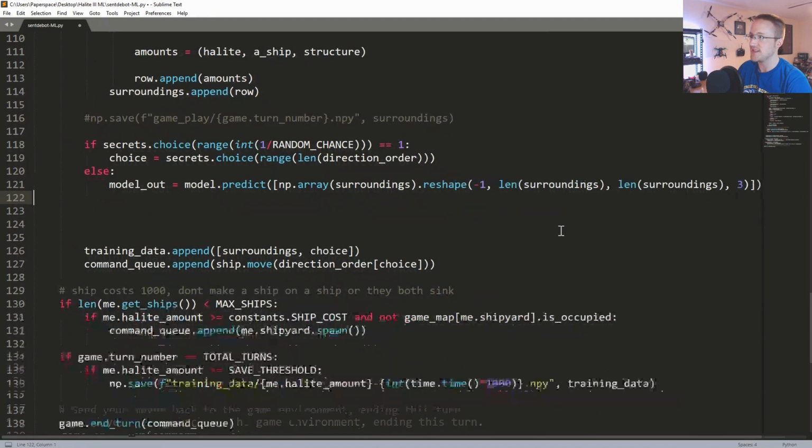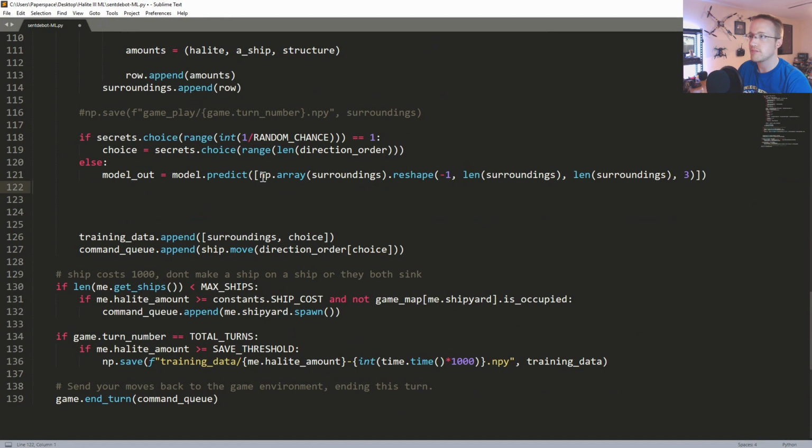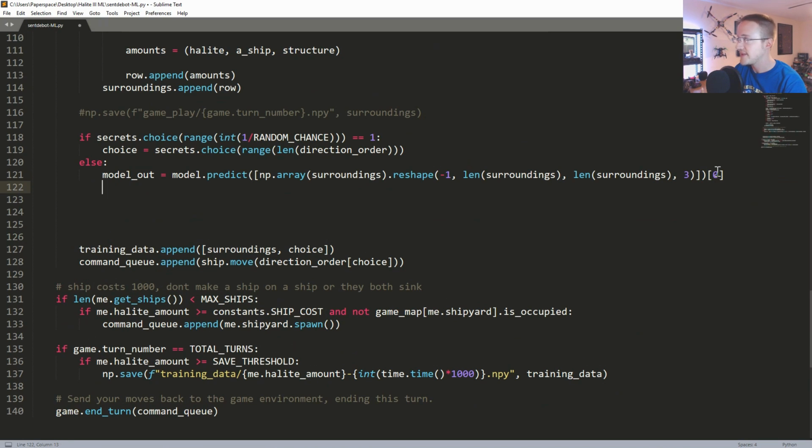Let me zoom out a little bit so we can see the full line. Model out predict, NumPy array conversion, dot reshape, -1 by 33 by 33 by 3. Now this returns, because you pass a list, it also returns a list. So we want the 0th element. That's the actual prediction. Now, even though we were using scalars, it is still going to output to us a one-hot array. So we want to say prediction equals np.argmax of model out.